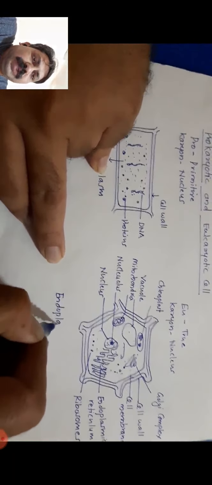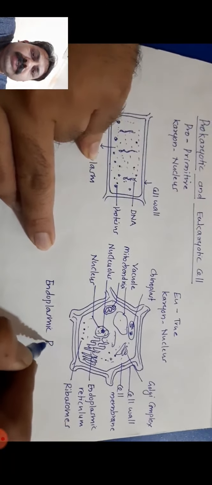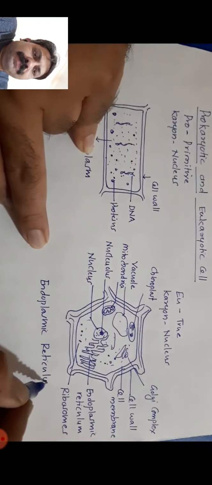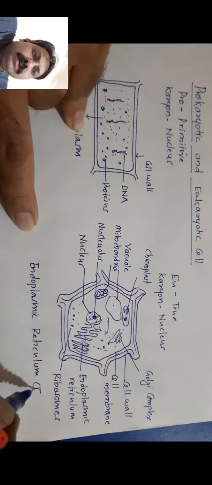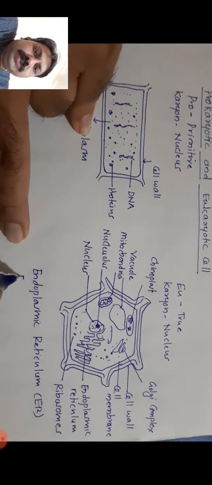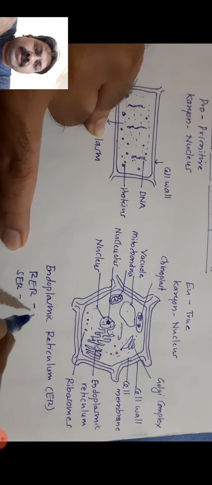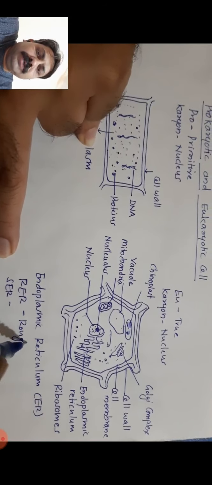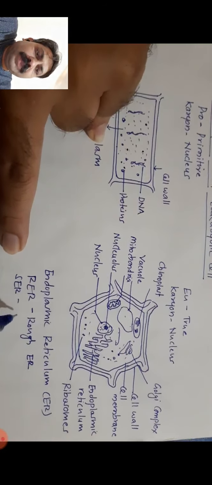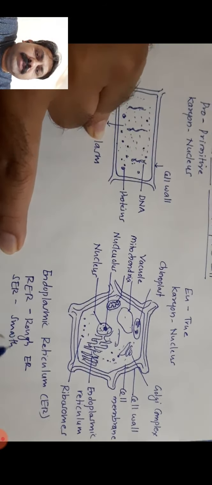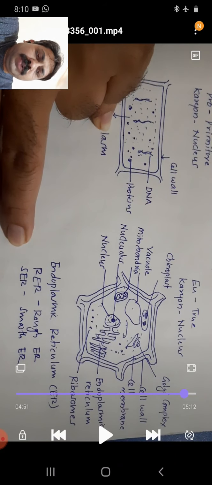Now there are two types of endoplasmic reticulum, which we call in short ER: RER, that is rough endoplasmic reticulum, and SER, that is smooth endoplasmic reticulum.